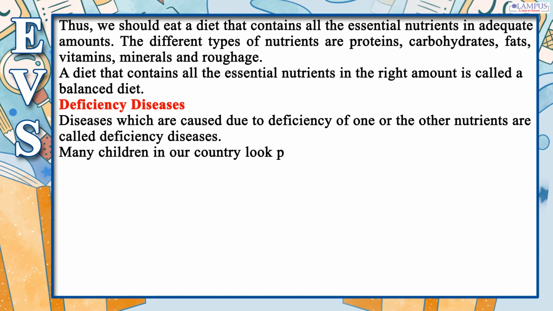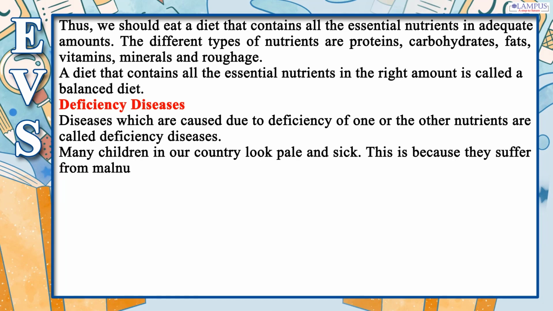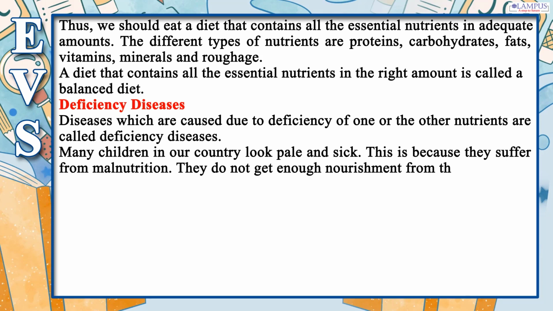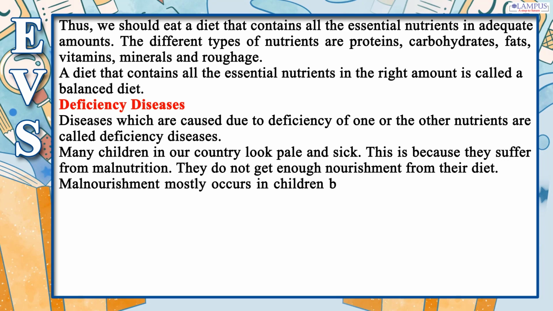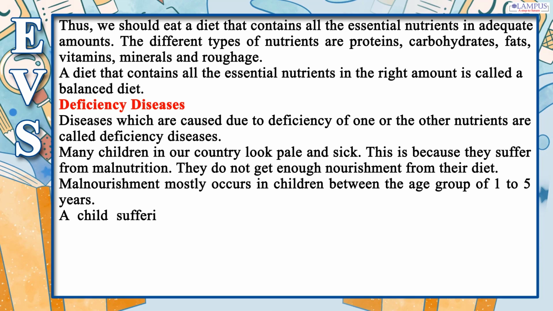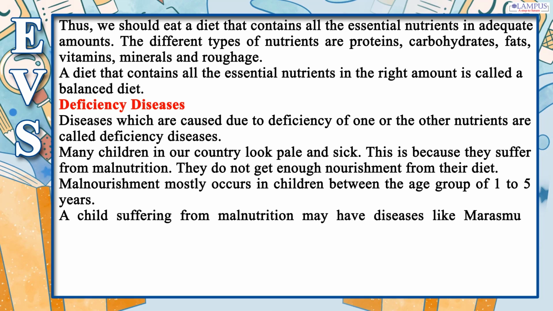Many children in our country look pale and sick. This is because they suffer from malnutrition. They do not get enough nourishment from their diet. Malnourishment mostly occurs in children between the age group of 1 to 5 years. A child suffering from malnutrition may have diseases like marasmus, kwashiorkor and many others.